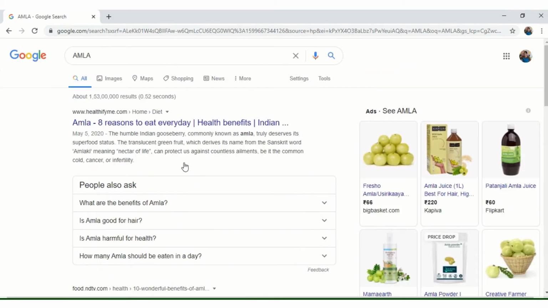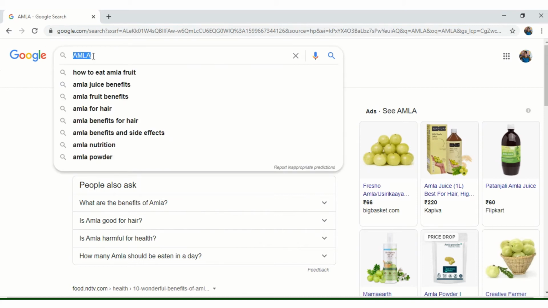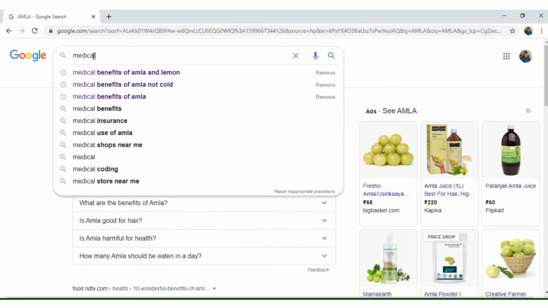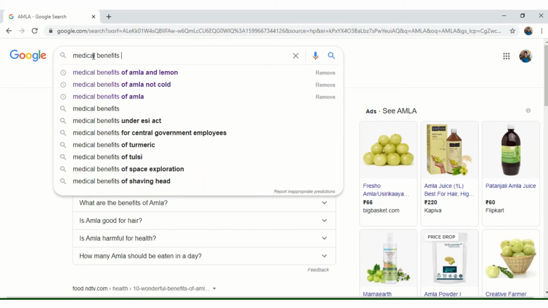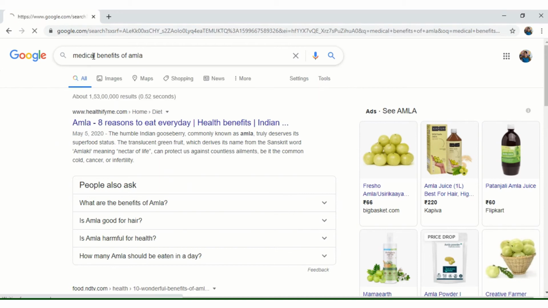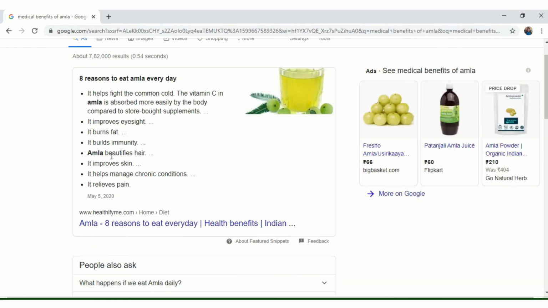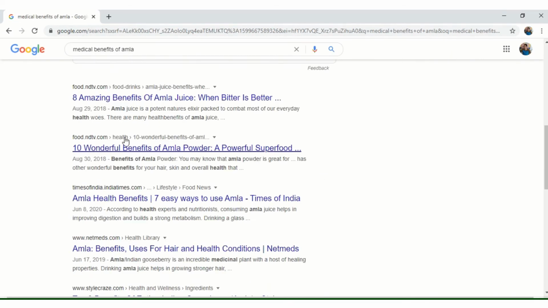So, 2 to 3 keywords should be picked from the question or topic to get the exact result. So, typing medical benefits of Amla will give the required result about medical benefits of Amla.